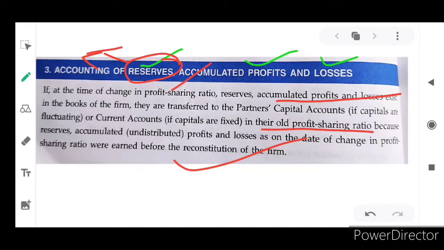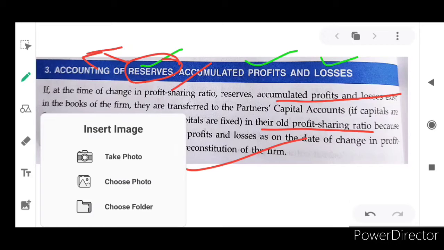So all the items, all the reserves, all the provisions, all the accumulated profits or accumulated losses, everything has happened before we calculate the new profit sharing ratio. You have to keep it in your mind. For that purpose only we are using the existing profit and loss sharing ratio, which means the ratio before reconstitution of the firm. Can you understand why they are using this old profit and loss sharing ratio? So let's discuss one by one.